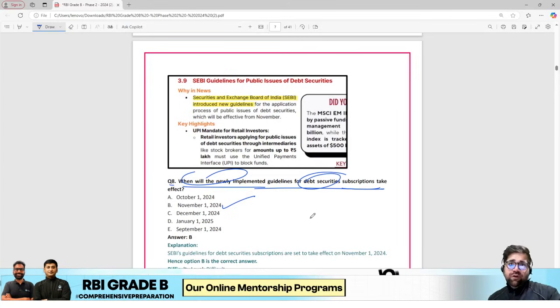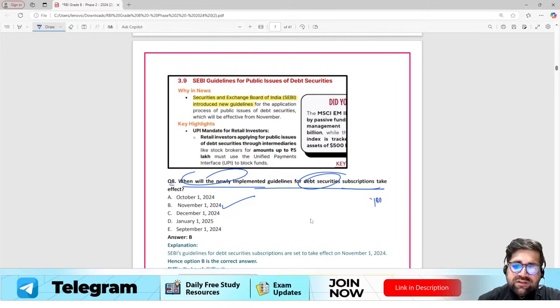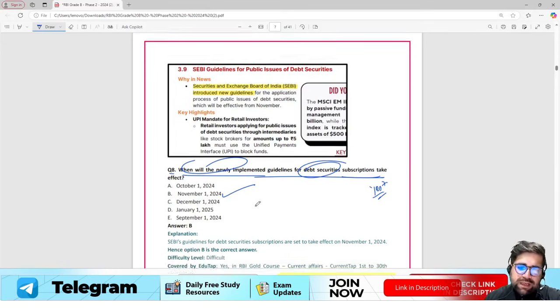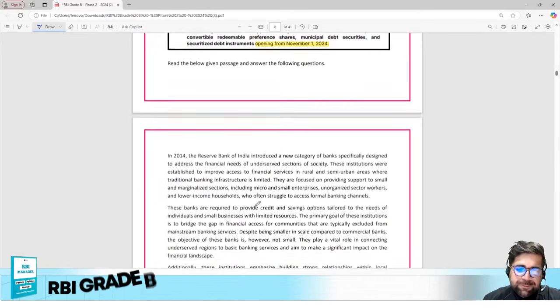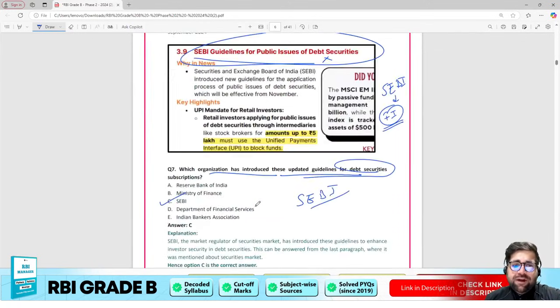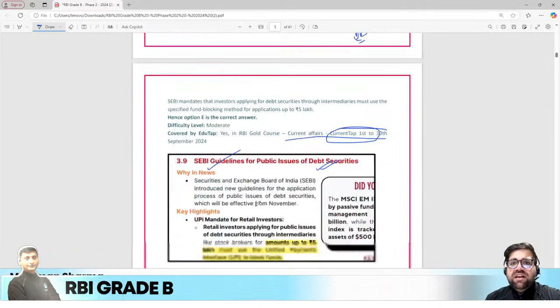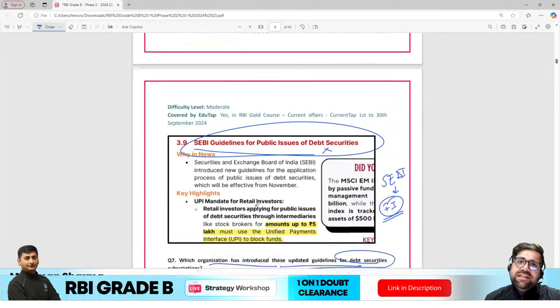Now, if you just want to practice questions, you can go on the EduTab website, or you can take the course as well, for example, the test series course, which has multiple questions. Moving forward, this is where your question number 8 gets completed. So if I am not wrong, there are 4 questions which are asked on the SEBI notification which was mandated for UPI for debt securities.